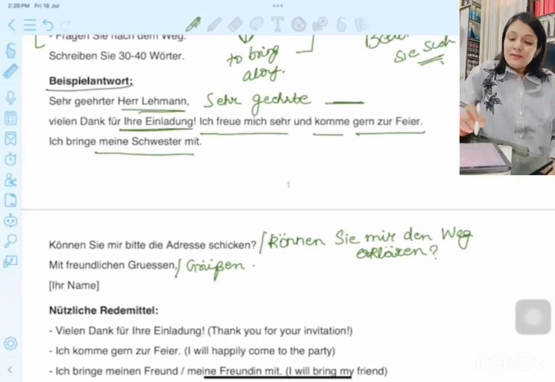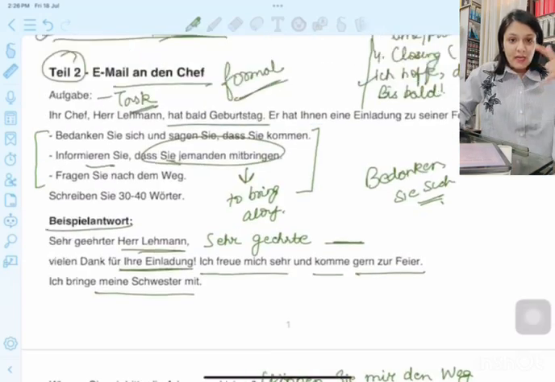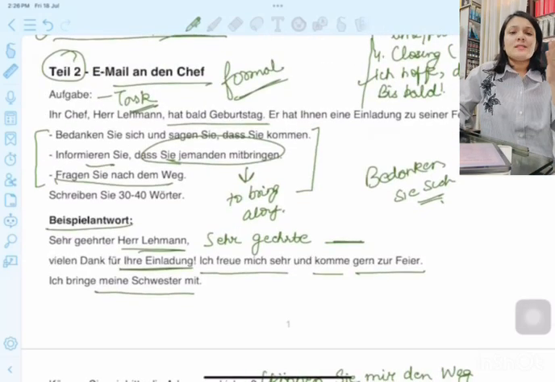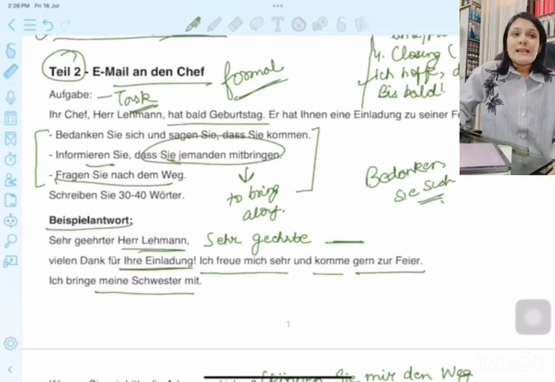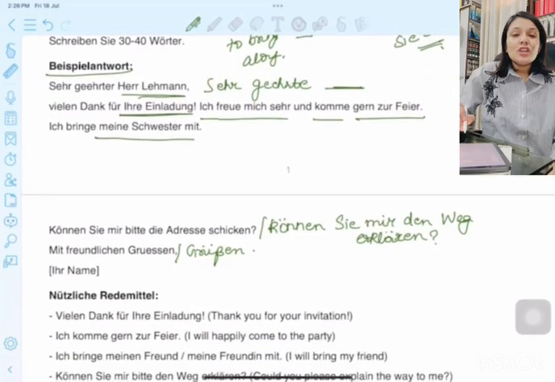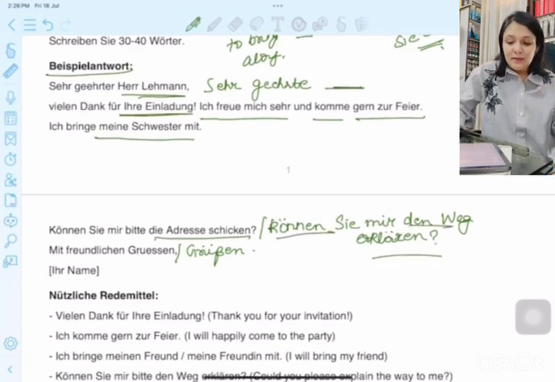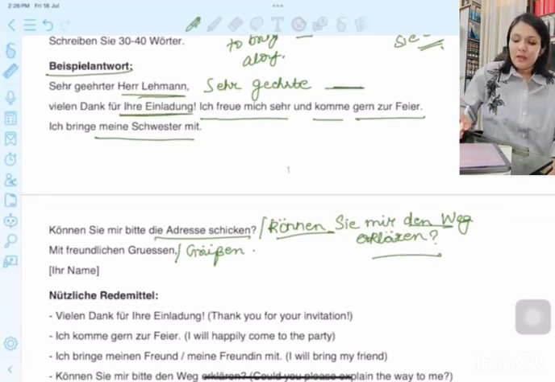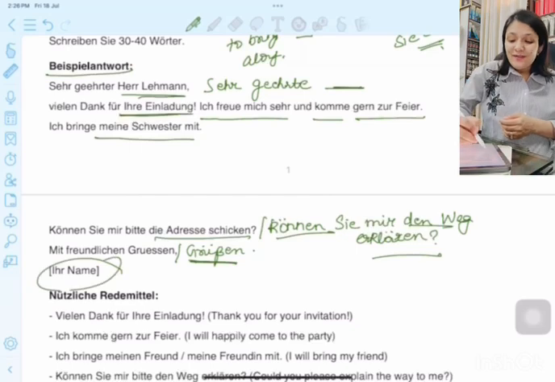Then the next one was you have to ask about the Weg. Weg is the address or the location or the way. How do I reach the particular address or your location? So for asking the direction, you could say: Können Sie mir bitte die Adresse schicken? Could you please send me the address? Or: Können Sie mir den Weg erklären? Could you please explain the way to me? And how do you end it basically? Mit freundlichen Grüßen, and then you tell your name. Mit freundlichen Grüßen. This is fixed.